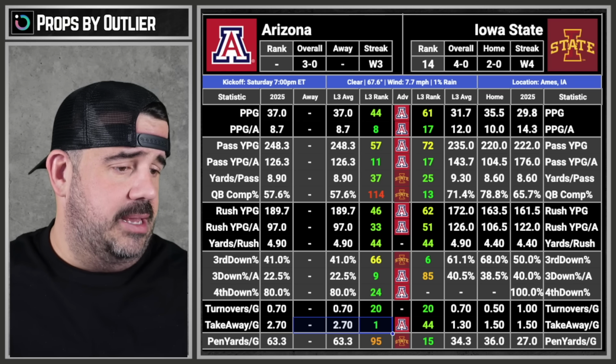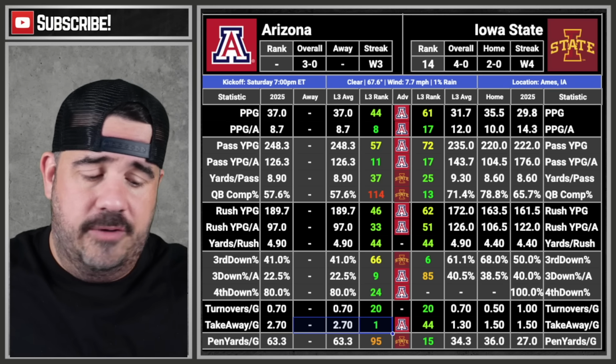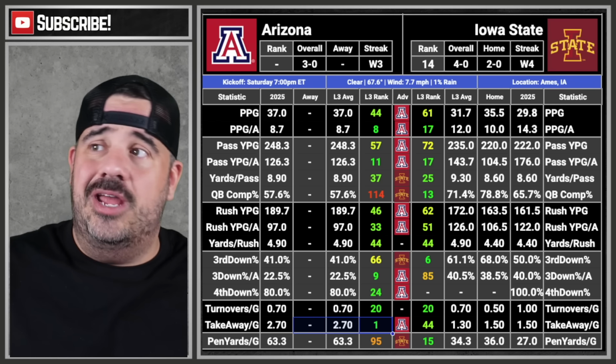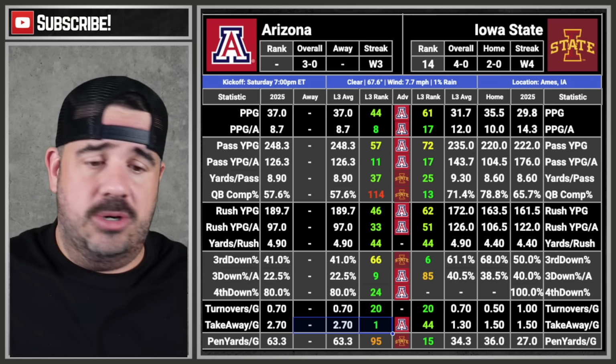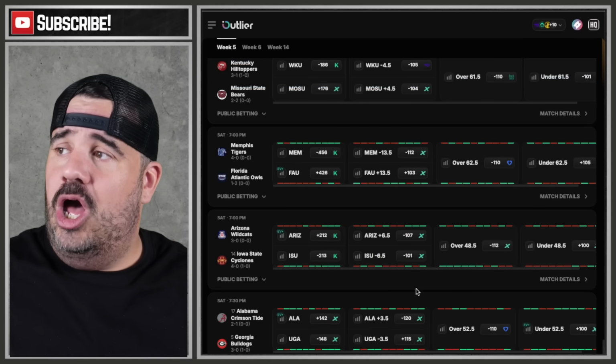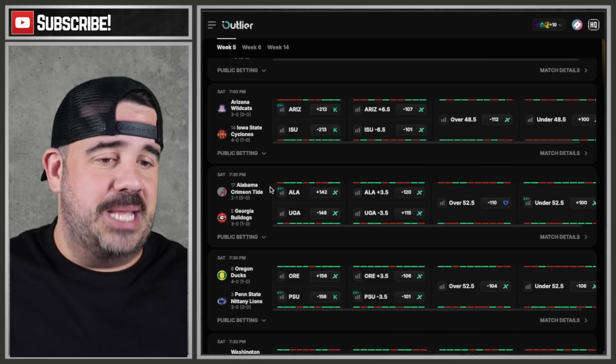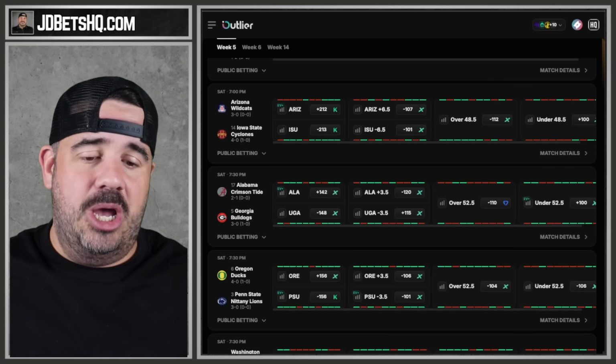That's Arizona, and where's it at? It's on this list somewhere. There it is. I'm going to go under 49. I'm buying the half. I know, crazy. But I'm buying the 49 for sure. Let's move on to the next game, which is going to be just a couple heavy hitters. First, we start off with Bama and Georgia.